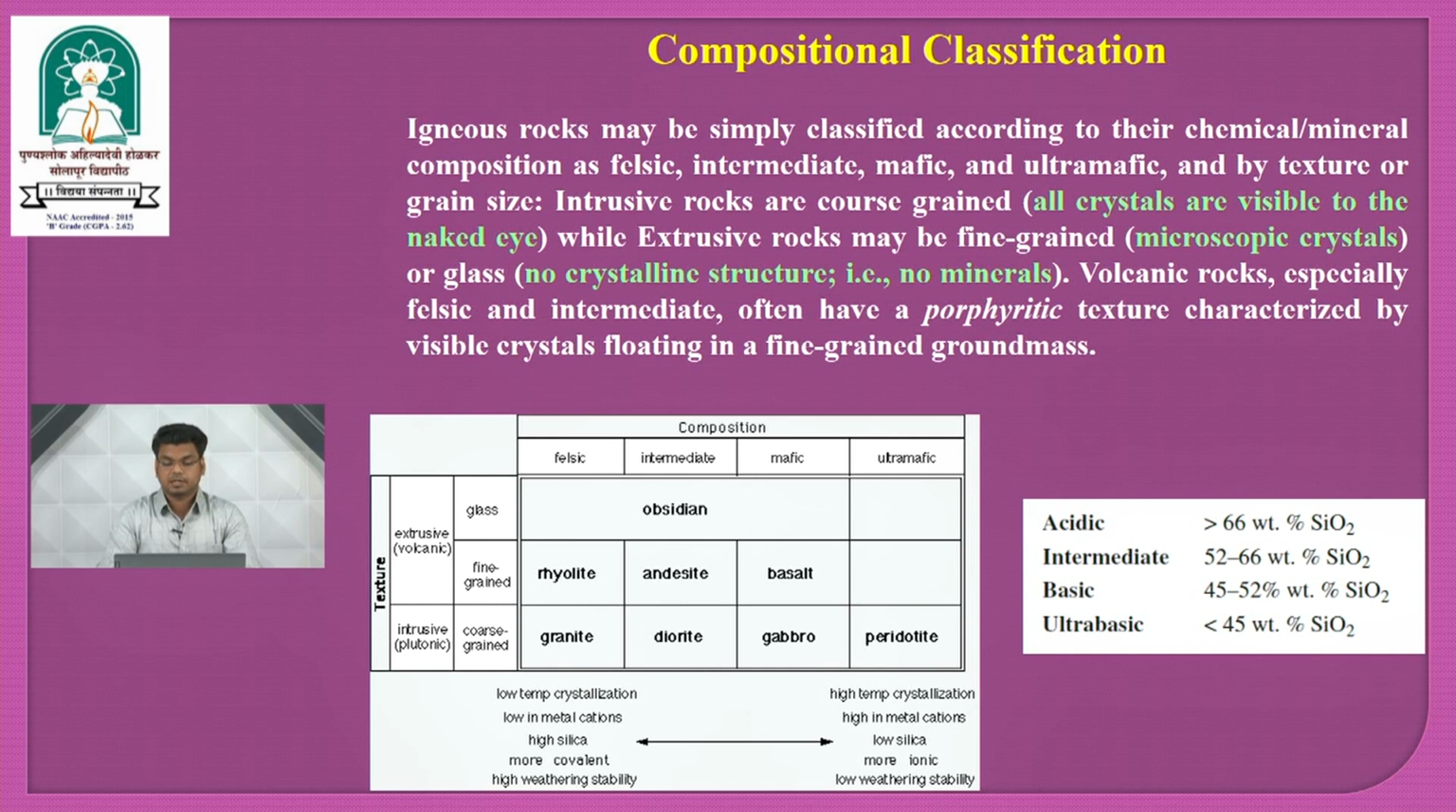mafic and ultramafic. Acidic rocks are those which contain greater than 66 weight percent of SiO2, while the intermediate rocks are those which contain 50 to 60 weight percent of SiO2. Basic rocks are those which contain 45 to 52 weight percent of SiO2, and the final is ultrabasic rock. Ultrabasic rocks contain less than 45 weight percent of SiO2.